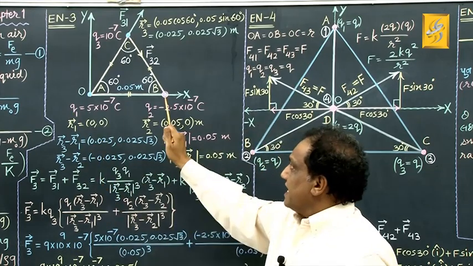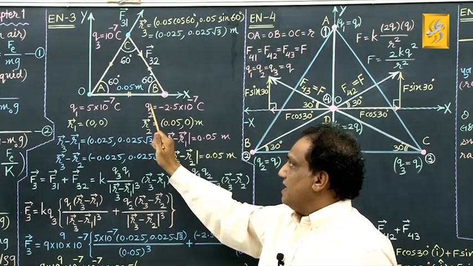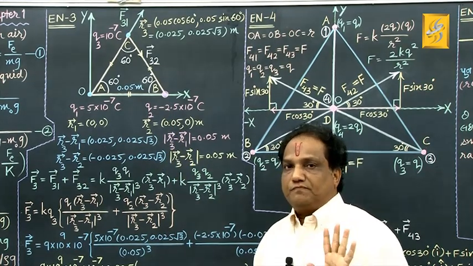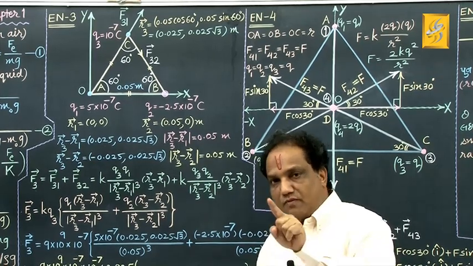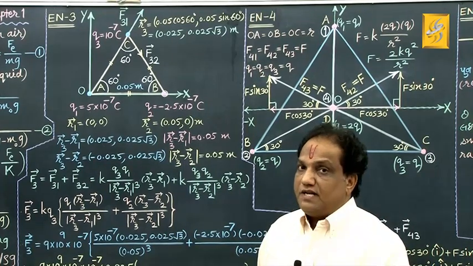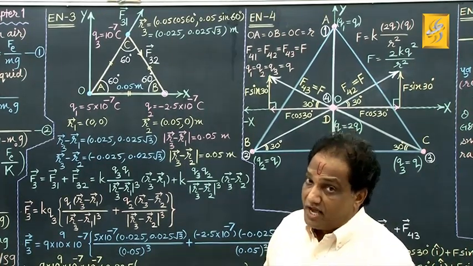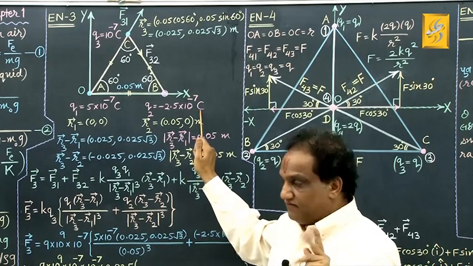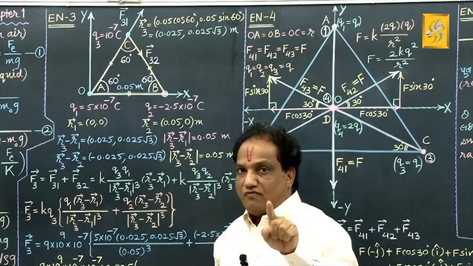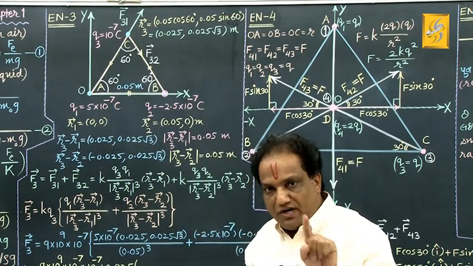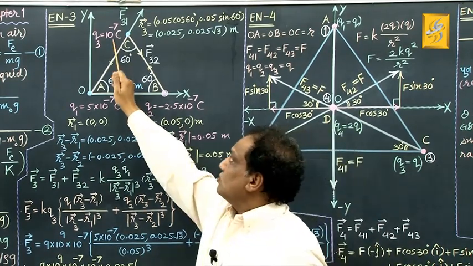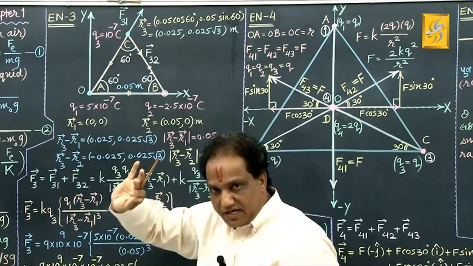The second point charge placed at point B, they have given minus 0.25 microcoulomb. If you convert into coulomb, that is minus 0.25 into 10 raised to minus 6 coulomb, that is minus 2.5 into 10 raised to minus 7 coulomb. Correct? What about the third point charge? They have given 0.1 microcoulomb, that is 0.1 into 10 raised to minus 6 coulomb, that is 10 raised to minus 7 coulomb. Let it be Q3.